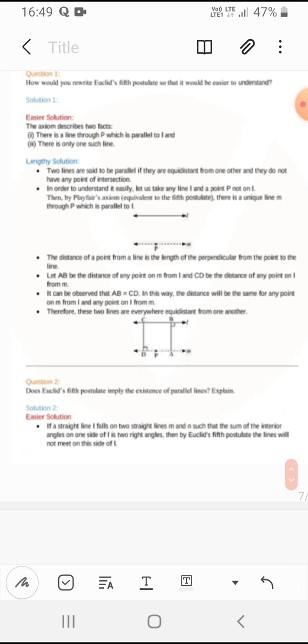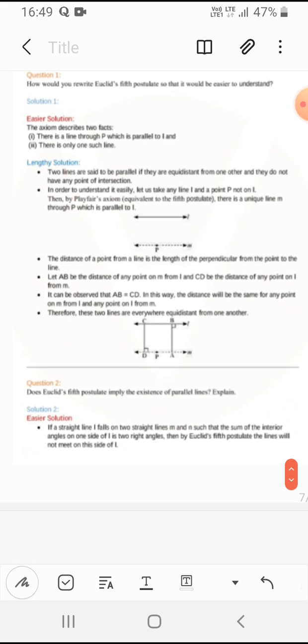Like this, you should take AB as the distance from m to l, and CD as the distance from l to m.